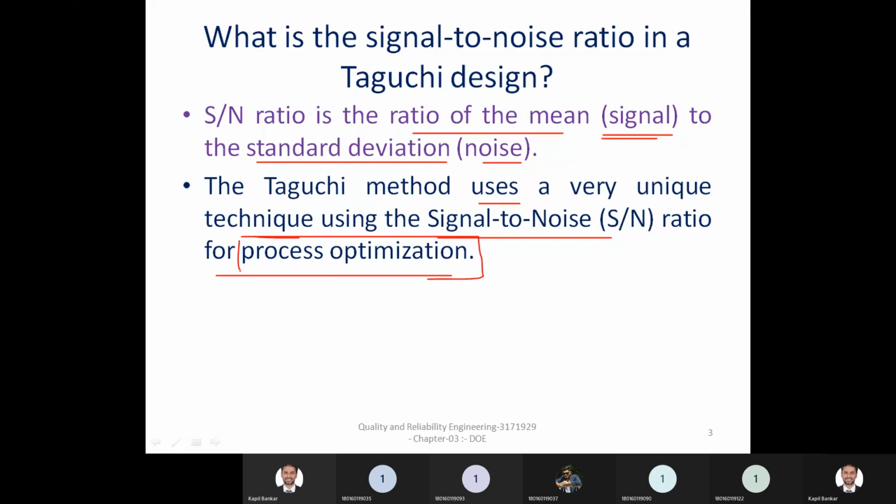Through this SN ratio or ANOVA process, you can get the optimum result or optimum parameter. Optimization is a technique through which you can get the maximization or minimization result as per your concern. You can get the maximum result, suppose in case of material removal rate, and you can get the minimization in case of any defect process. So that is your optimization.